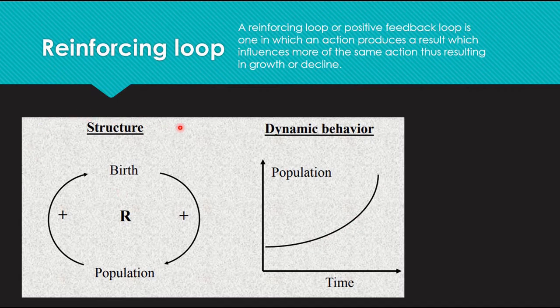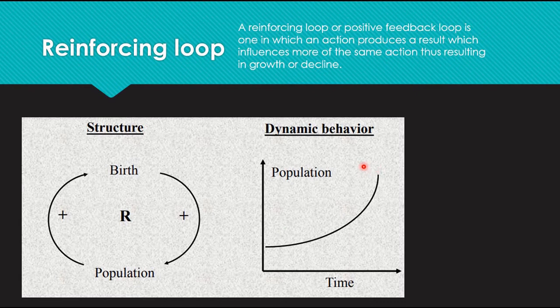So, in this picture also, you'll see there are two diagrams. First is the structure of the reinforcing loop, in which we see the causal loop diagram, and at the same time we would see how that particular relationship between birth and population is seen or behaves across time. So, if you look at it this way, as time goes by, the population also increases following this particular curve.